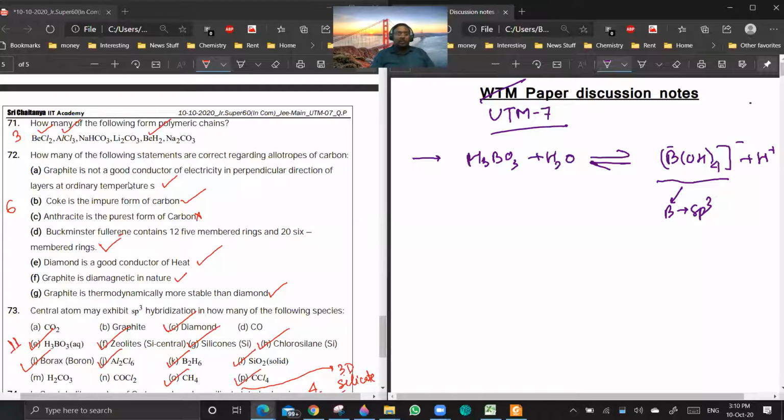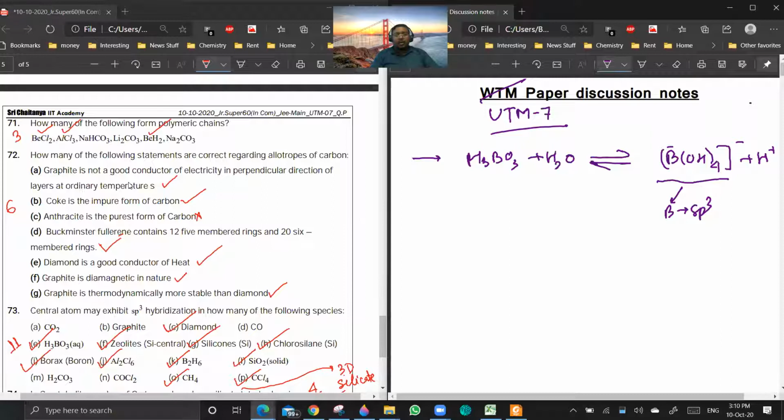But we don't say that it forms polymeric chains. Are you getting a point? Because polymeric chains will be having what you call as covalent bonds. Are you getting a point? Proper covalent bonds. But they should have considered Na2CO3 also, or they shouldn't have given it in the first place. Sir, in the solutions he gave NaHCO3, but he did not give AlCl3.